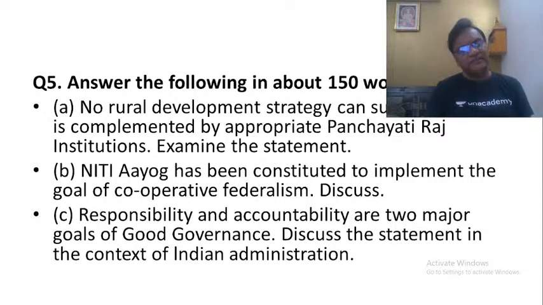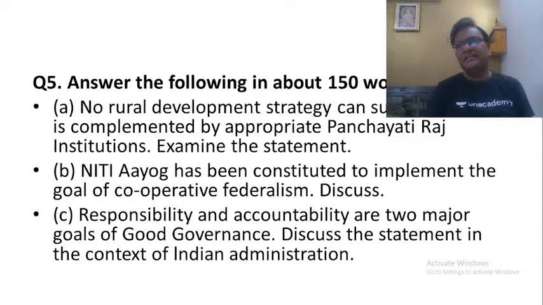During the phase of confrontational federalism between 1967 and 1990, the Planning Commission was an institution that was attacked by the state governments all the time. It was said that it was highly discriminatory in its allocation of resources to the states. Those states ruled by opposition parties always complained that they were discriminated against by the Planning Commission. That is the reason why, when the BJP government came to power in 2014, they took the decision to disband the Planning Commission and replace it with a new institution called Niti Aayog.